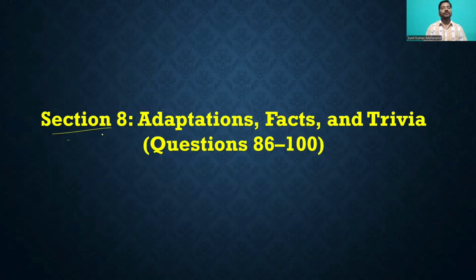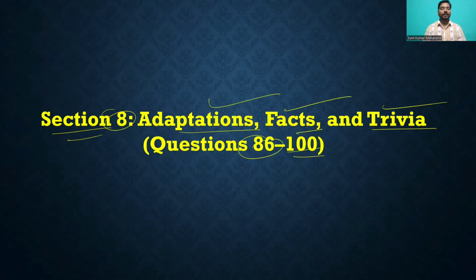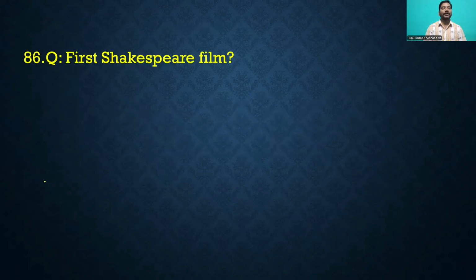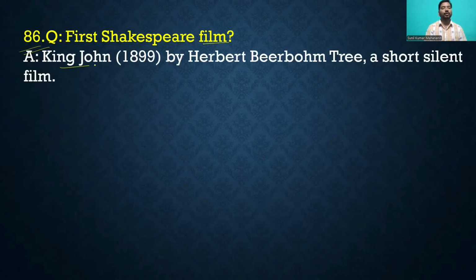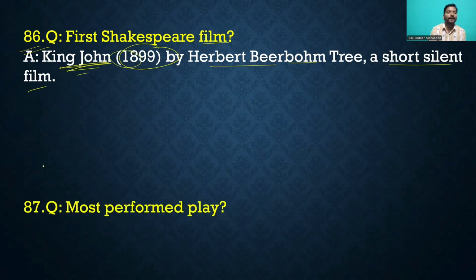Then in this section, section 8, adaptation, fact and trivia, questions 86 to 100. Then move to the question and answer 86: the first Shakespeare film. King John, 1899, by Herbert Beerbohm Tree in the short silent film. Okay, King John, 1899.